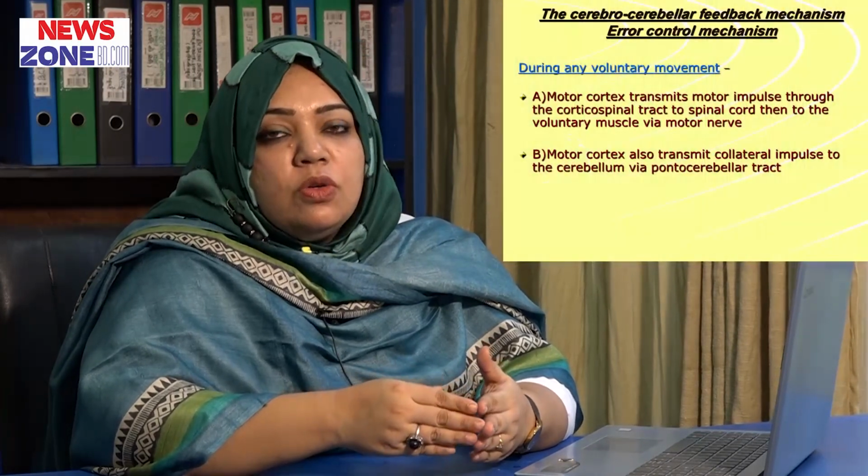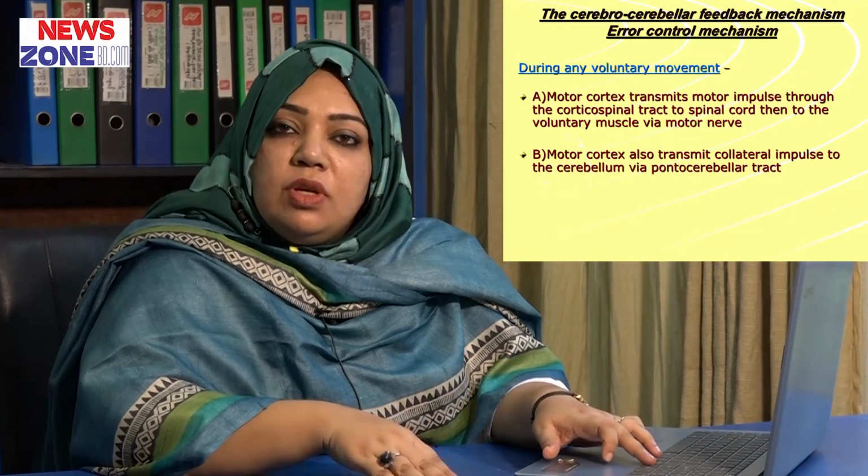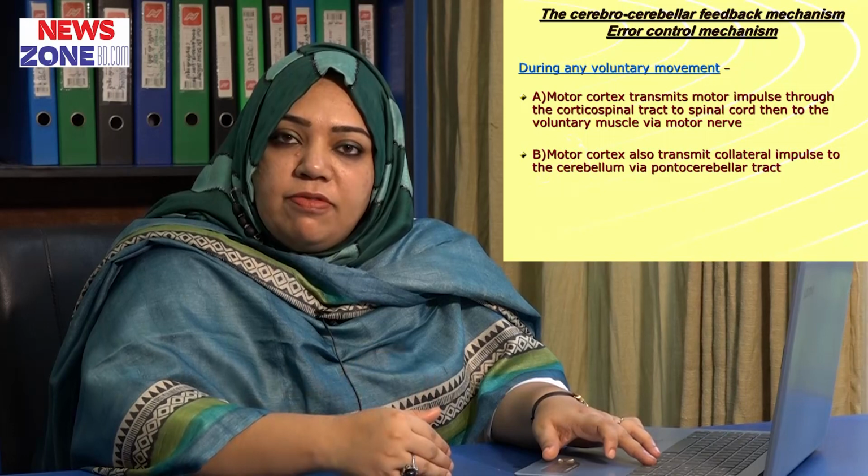At the same time, the motor cortex also sends a collateral impulse to the cerebellum through the pontocerebellar tract. So the motor cortex is sending two impulses, one to the periphery and one to the cerebellum.